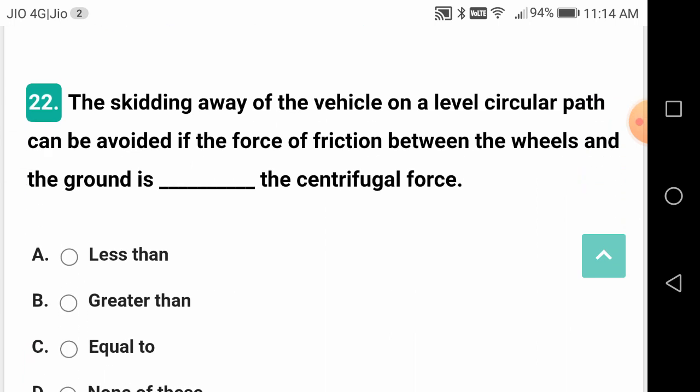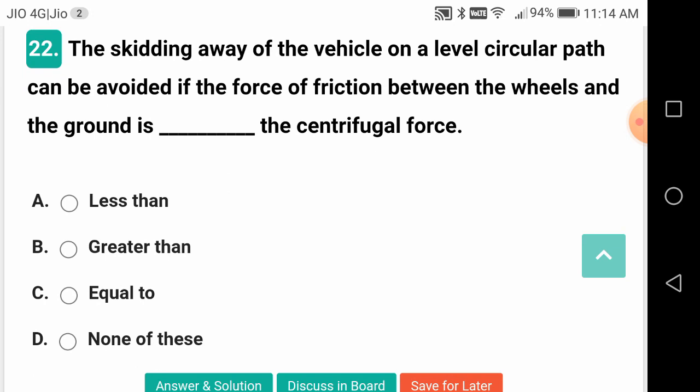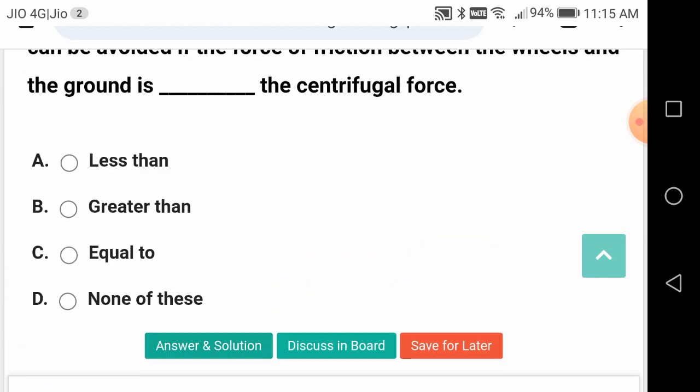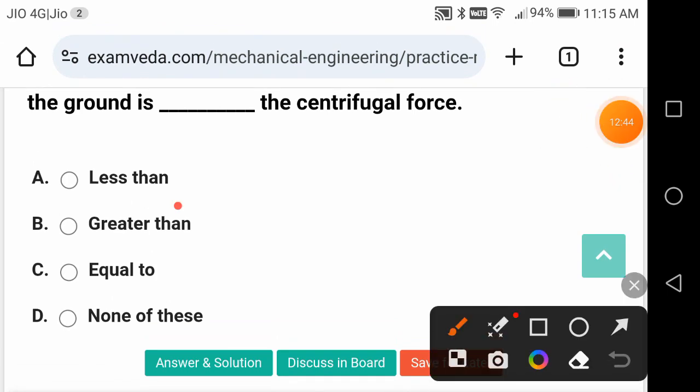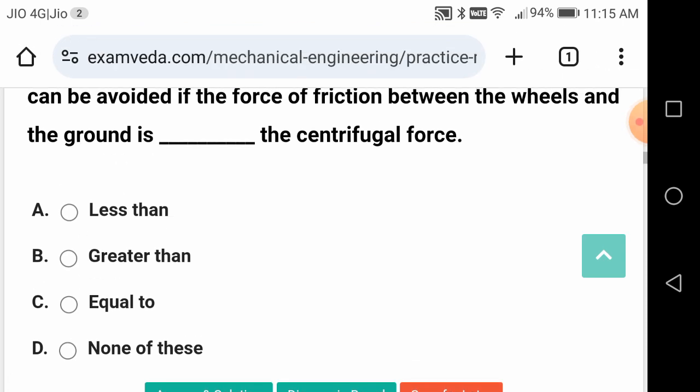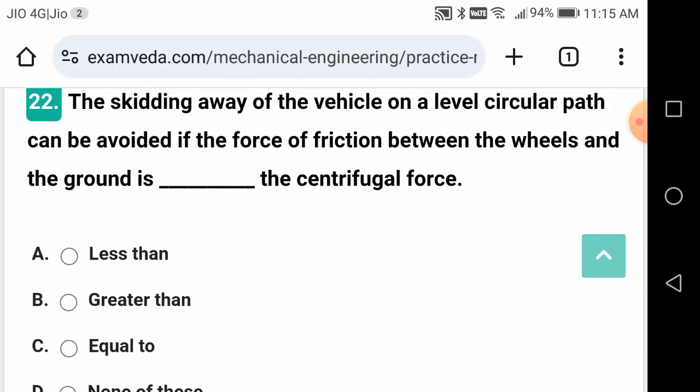The skidding away of the vehicle on a level circular path can be avoided if the force of friction between the wheels and the ground is, what is that? Is it equal, greater than, or less than? It should be greater than. Otherwise, there is no balance. It should be a little above the centrifugal force. The balancing force should always be greater than the disturbing force.